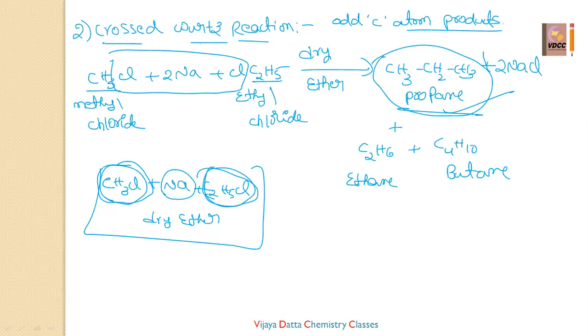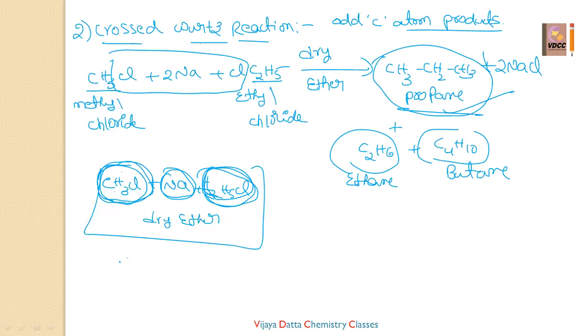So all are in the same container, then CH3Cl molecule can react with CH3Cl molecule also, no? If CH3Cl again reacts with CH3Cl in presence of sodium and dry ether, Wurtz reaction, the product is CH3 plus CH3, C2H6. C2H5Cl also reacts with C2H5Cl, right? Then you are getting C4H10 as the product.